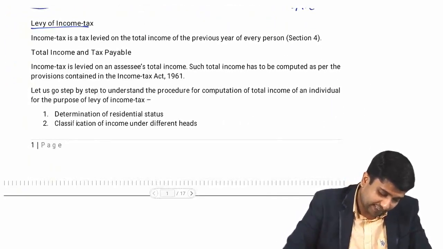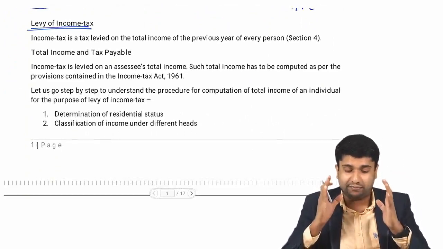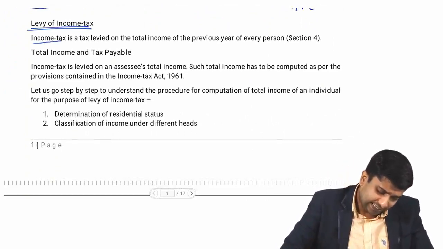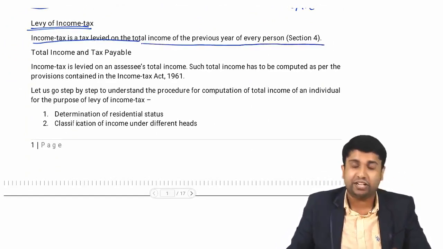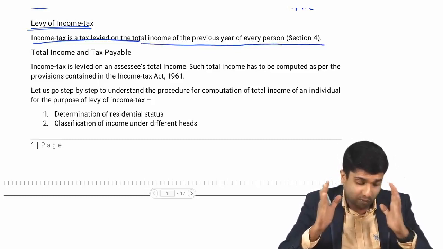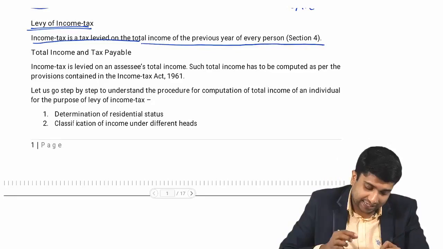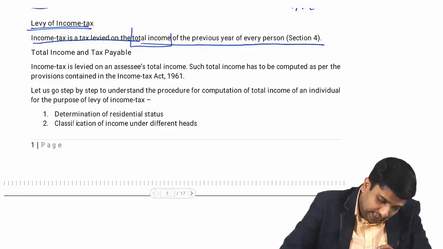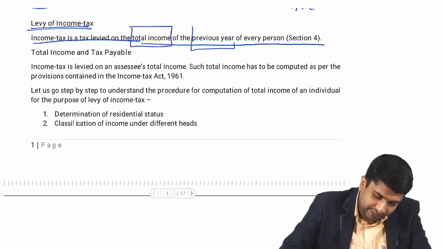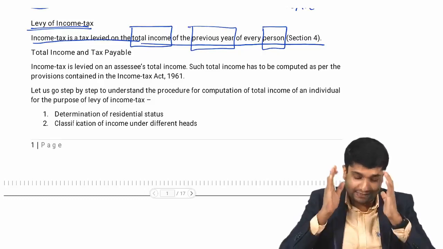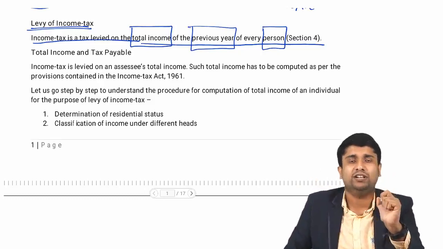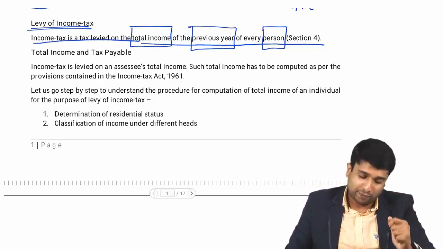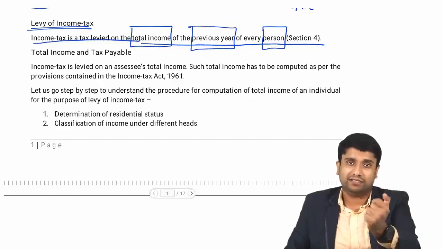Now, levy of income tax. Let's understand the levy of income tax. Income tax is a tax levied on the total income of the previous year of every person. This is a very, very important statement. This statement is under section 4 of the Income Tax Act. It says that income tax is nothing but tax on your total income, right? Which should be paid in a particular previous year by every person. That's what they are saying.